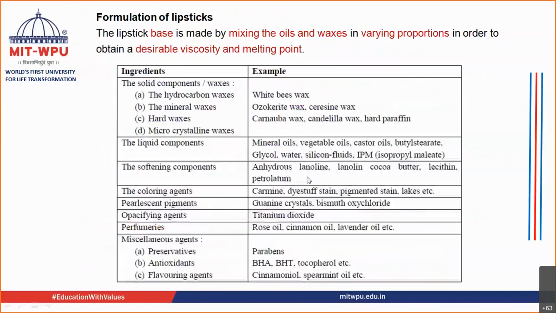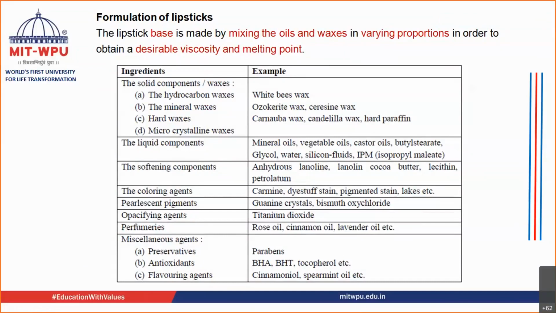In order to have these properties, we have to use components in such a way that all these properties are there inside your lipstick. The main ingredient, if you look, what is the main ingredient? Color. You want to apply the color, you want to make your lips colorful.